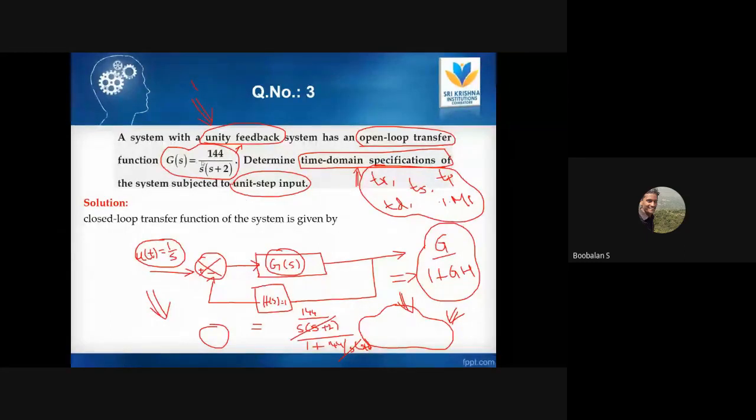Actually they have given an open loop transfer function, but they have also given us some clues: unity feedback, open loop, and unit step. These are the clues. They have already told us it is unity feedback, that's why they gave only unity feedback as well as open loop. Now I'm going to convert it into a closed loop transfer function. With negative feedback, it will have the equation G by 1 plus GH, where H of s is 1 for unity feedback, and our entire closed loop transfer function will look like this.